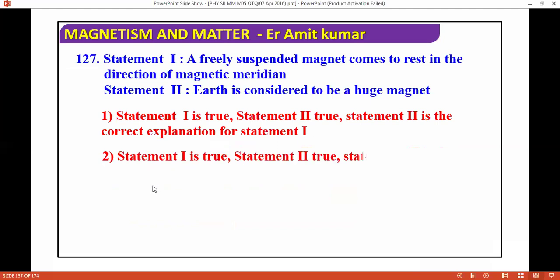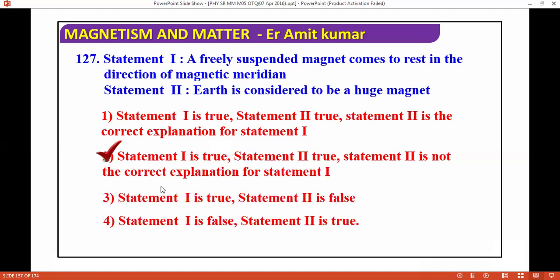A freely suspended magnet comes to rest in the direction of the magnetic meridian. Earth is considered to be a huge magnet. What is the correct answer? Statement one is true, statement two is true. Magnetic meridian, and Earth is considered to be a huge magnet.